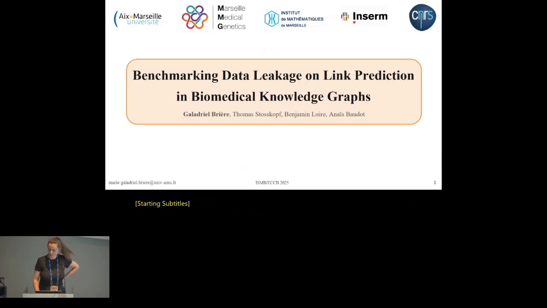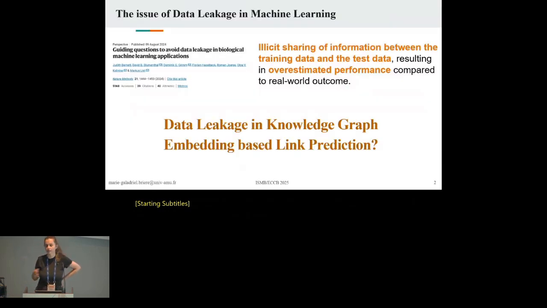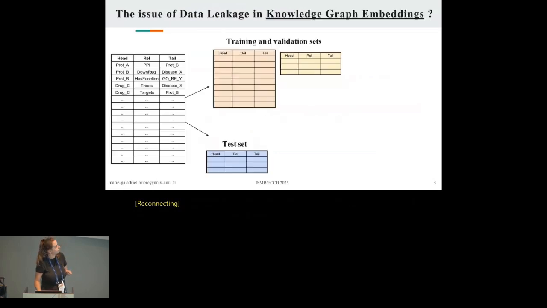Have you ever heard of data leakage? It's a known issue in machine learning in general, and it causes us to overestimate the performance of our machine learning models compared to their real-world performance. Unfortunately, this issue has not been super well investigated in the case of knowledge graph embedding-based link prediction. So this is the objective of this study.